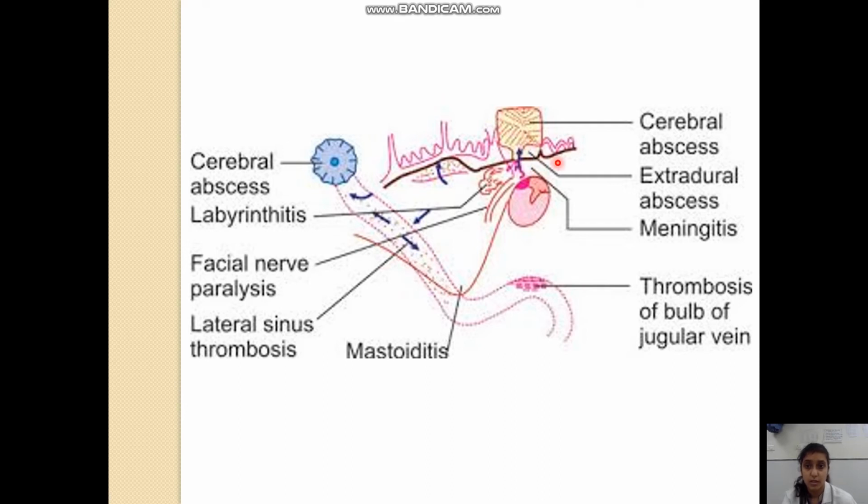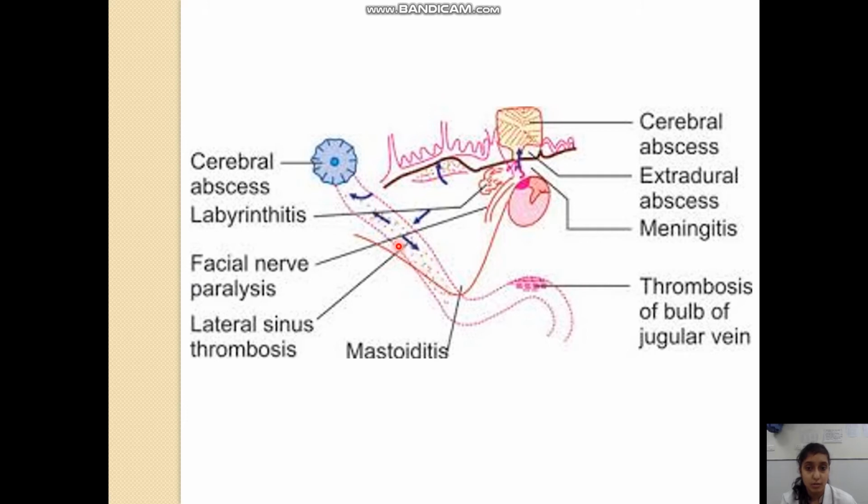Below this there is a dura. If the portion outside the dura is involved, that is the portion between the dura and the bone, that is the extradural abscess. And you can see here thrombosis of the bulb of the jugular vein, which is lying below the floor of the middle ear. In the floor of the middle ear, this jugular vein can also be affected.